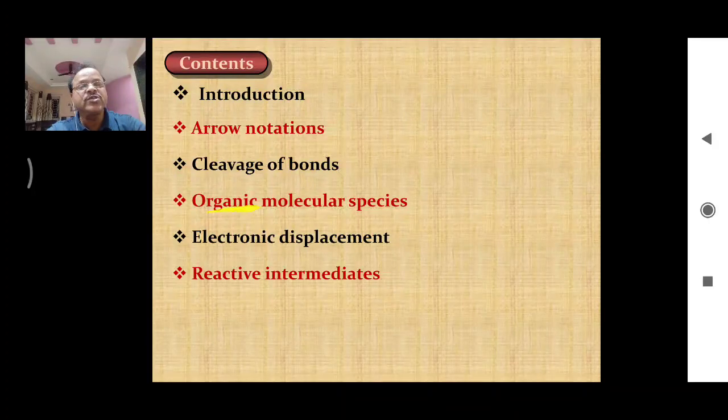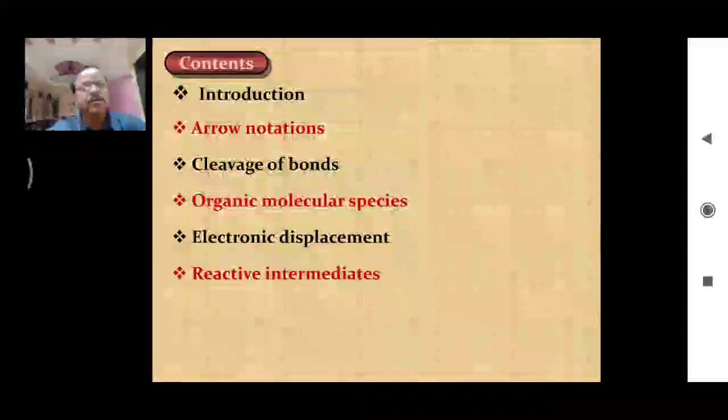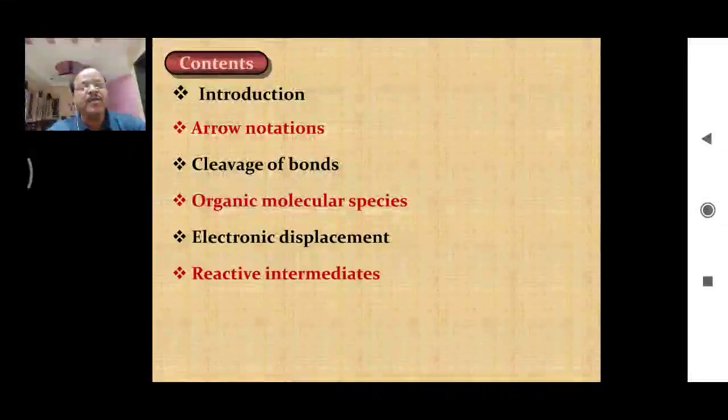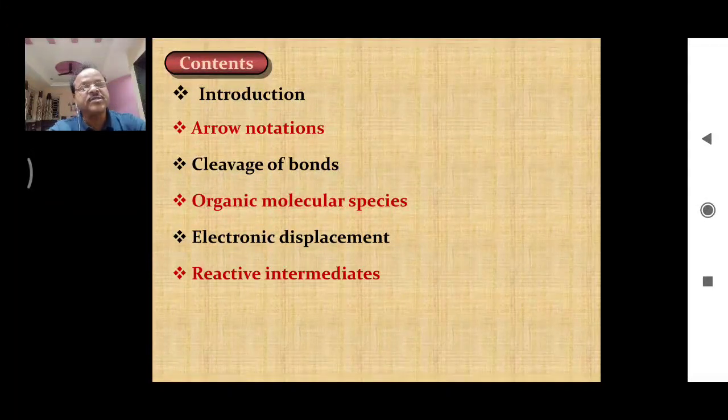The next point is organic molecular species. In this organic molecular species, there are positively charged species and negatively charged species. The positively charged species obviously will get attracted towards the negatively charged species and vice versa. So we are going to discuss the positively charged species and negatively charged species under this point, organic molecular species.